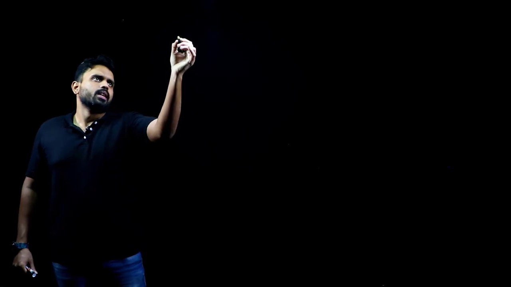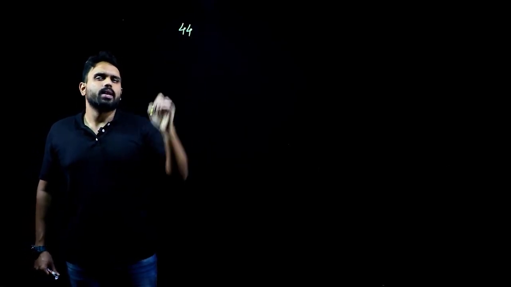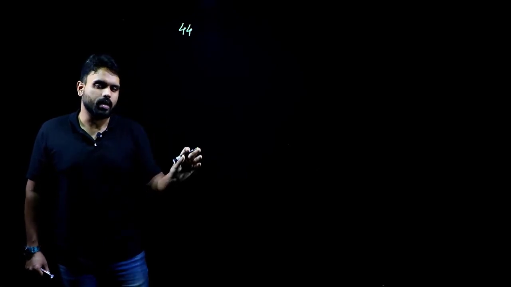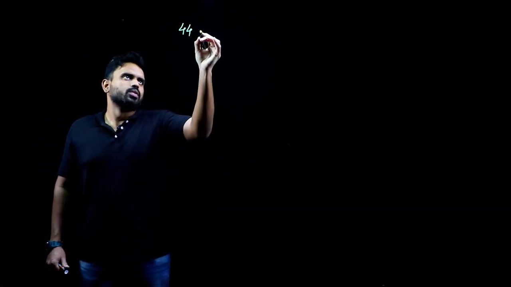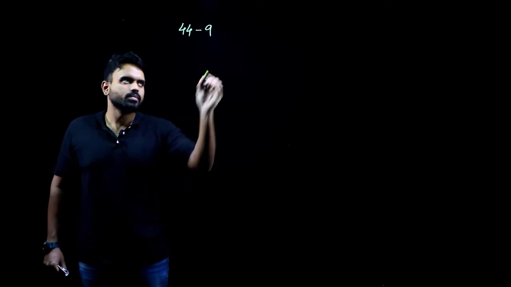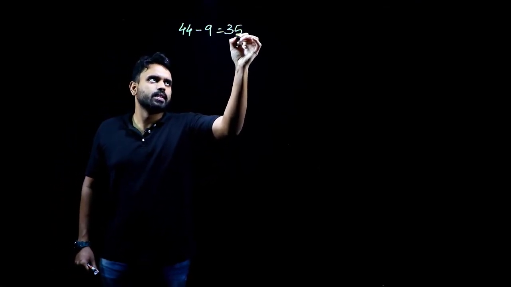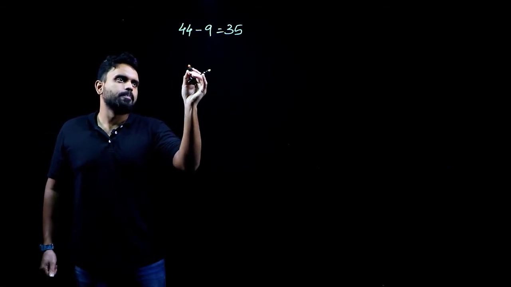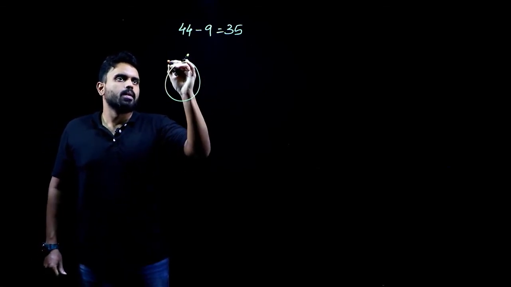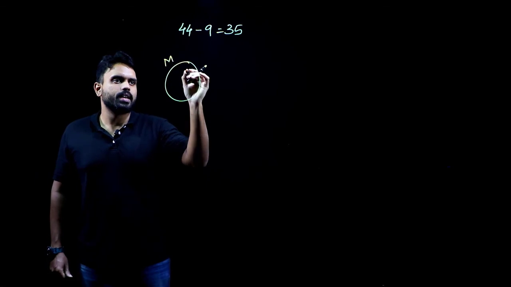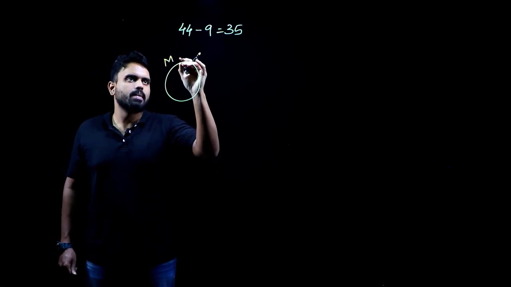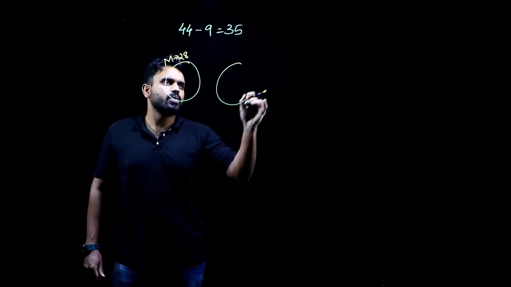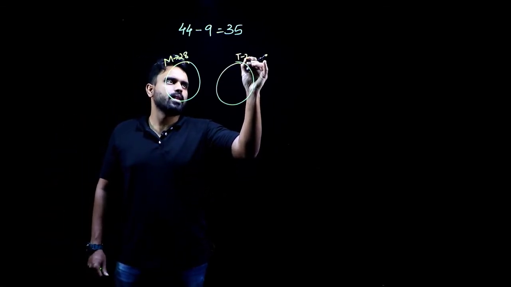So okay, there are a total of 44 students. 9 of them speak neither Tamil nor Malayalam. So can I reduce them from this? That will leave me with how much? 35 students. Okay. Now, out of these 35 students, Malayalam speaking students are how many? It is given to us that 28 of them speak Malayalam. Okay. Tamil speaking students are how many? Tamil speaking students are 26.